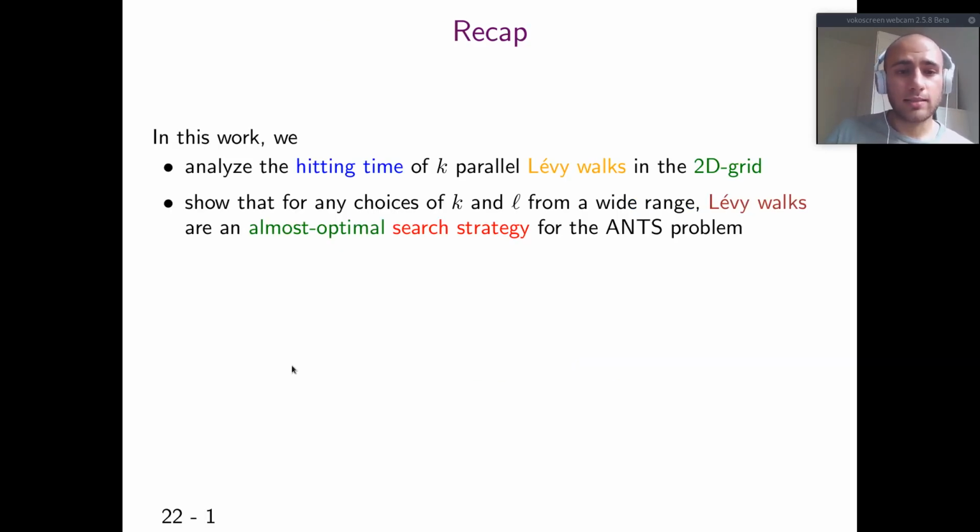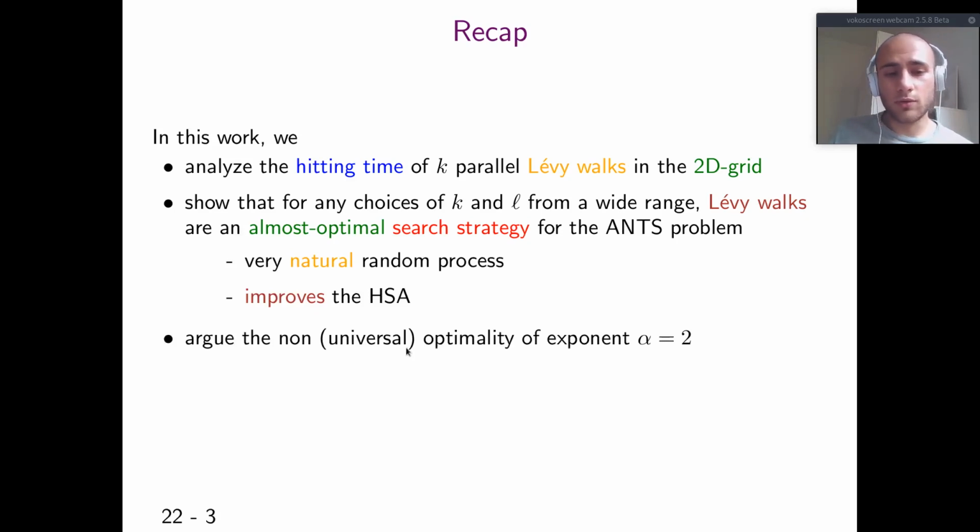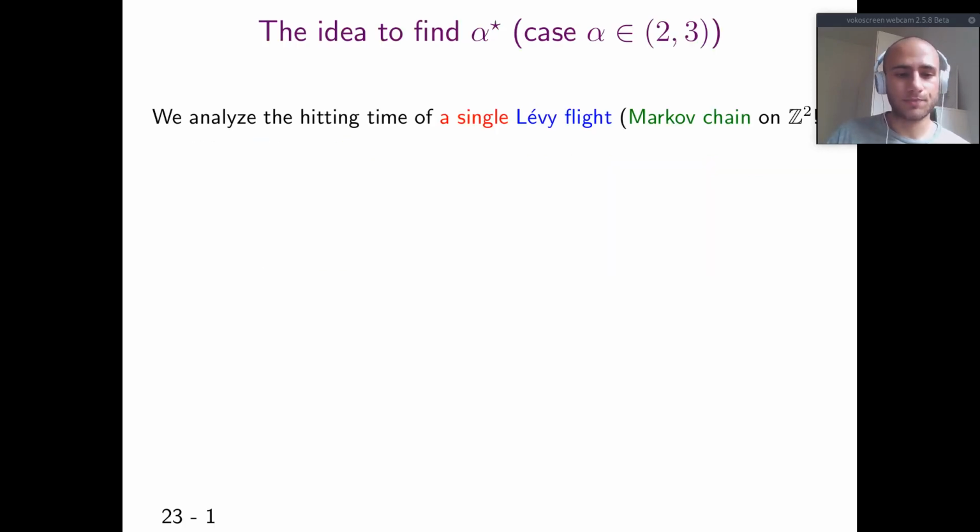So we have analyzed the hitting time of K-parallel Lévy walks. We have shown this almost optimal search strategy for the ANTS problem, which is very natural and improved the harmonic search algorithm. We also argued the non-universal optimality of exponent alpha equal to 2, which previously turned out to be optimal in a wide range of search problems. In our case, we instead have more of a special range rather than a special exponent.